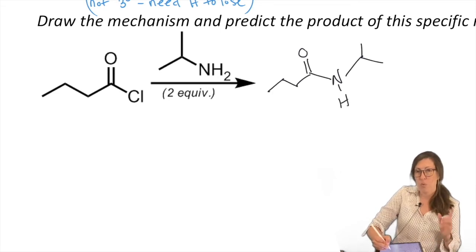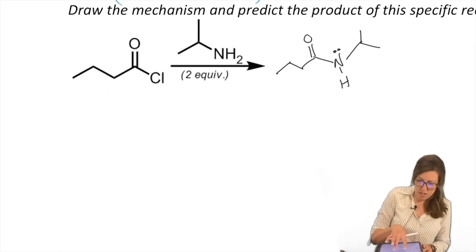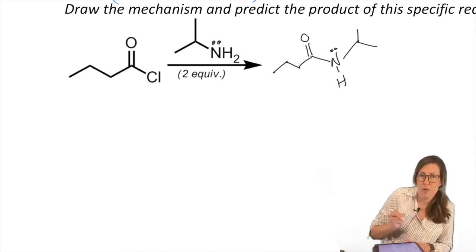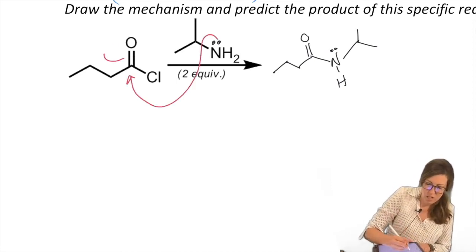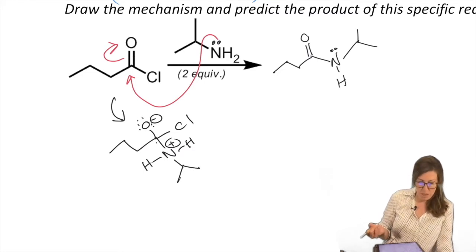So notice we're missing 1 H. That's because we gained a bond to nitrogen to the other side. So we had to have that H to lose. That will be shown in the mechanism, right? So let's show how we lost that H in the mechanism and how we attacked. So we get to attack right away. Attack, open. Same R group, open to the O-, chlorine, N with 2 H's, hence it's positively charged, ammonium, right?